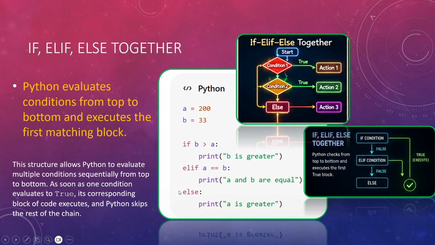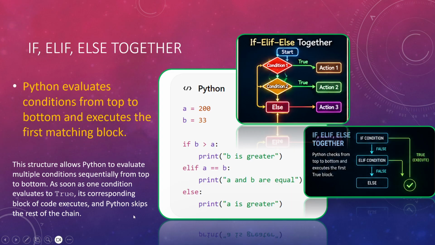In that case you write an else statement. If this is false, elif, again this is false, then otherwise print A is greater. So if you see, only three conditions are possible here, right? Either A can be greater than B, less than B, or equal to B. So in such a scenario you use this way.